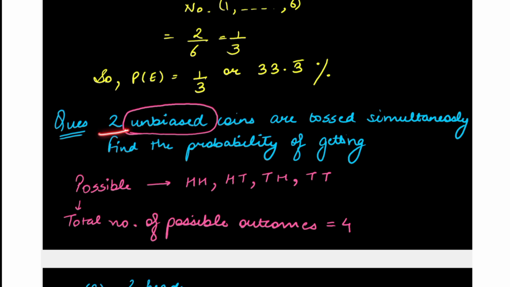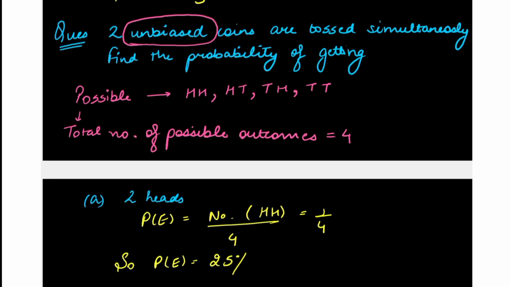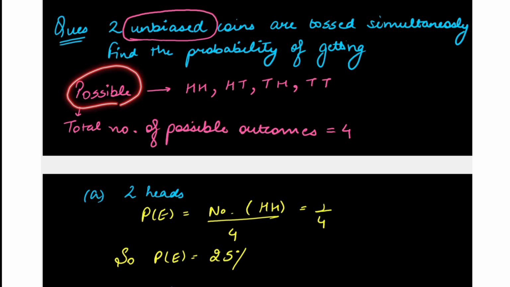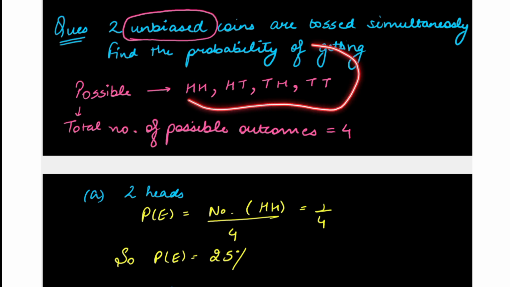Next question. 2 unbiased coins. Unbiased coins are the coins that are not tampered with. The simple coins are tossed simultaneously, means there are 2 coins and we toss them together. Find the probability of getting 2 heads. The first part is 2 heads. Now, the possible outcomes, we have seen there are 4 possible outcomes. So total number of possible outcomes are 4.